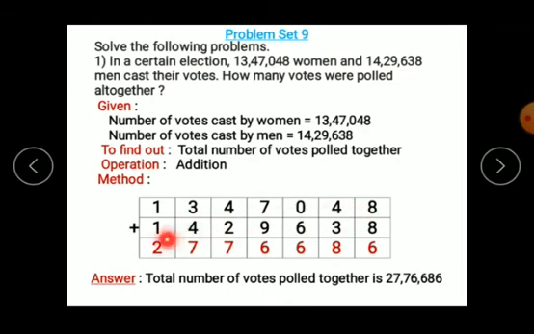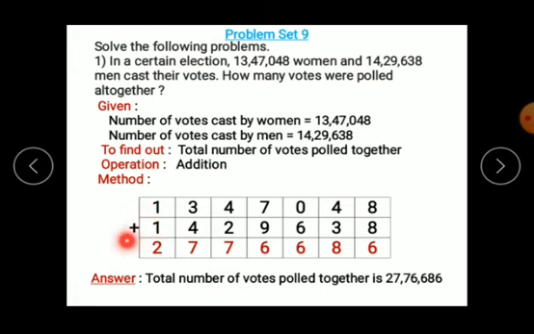Add 13,47,048 with 14,29,638. The main crucial part for addition is to arrange the numbers properly. The number in the units place is kept properly under the units place, then likewise for tens, hundreds and so on. The first part is to arrange the numbers properly and then add.